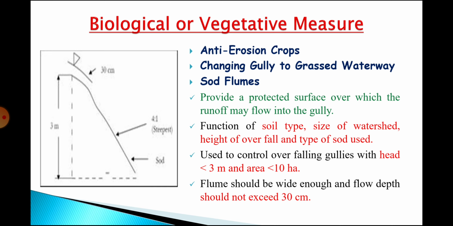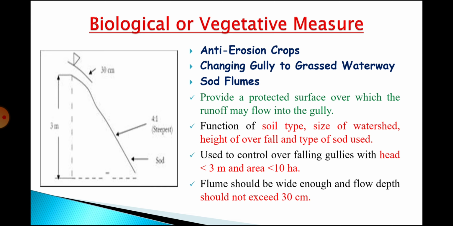Further, if gully sidewall and bed are covered by vegetation or some other means, then chances of soil erosion and sediment removal could also be minimized to a higher extent.